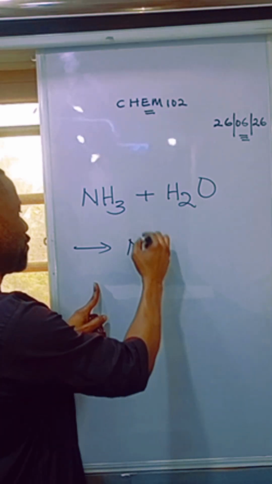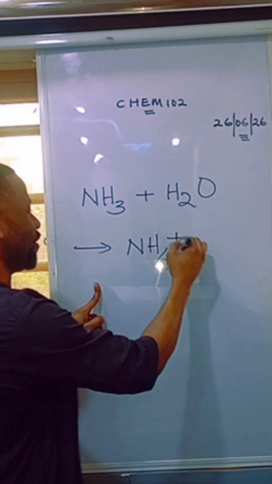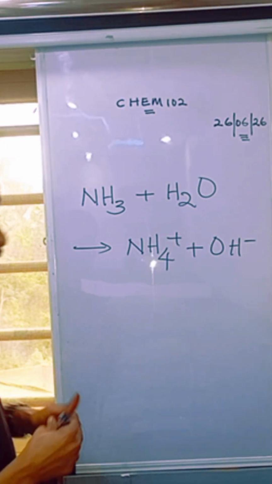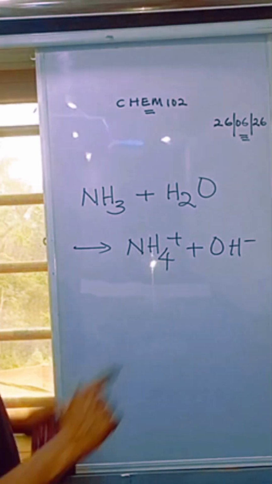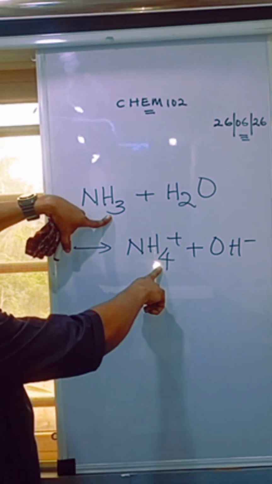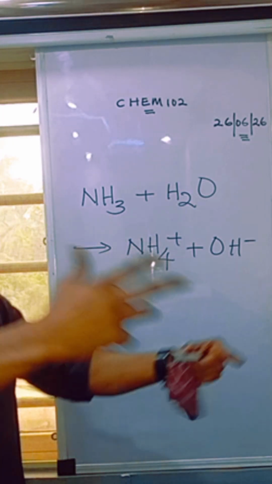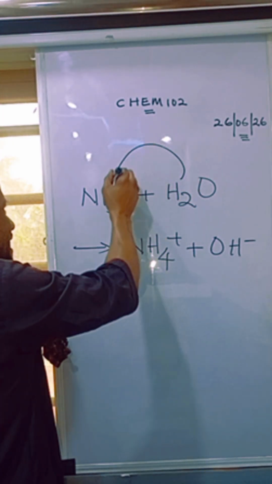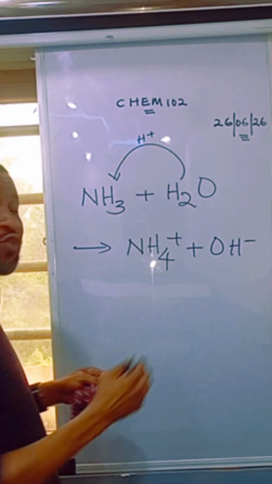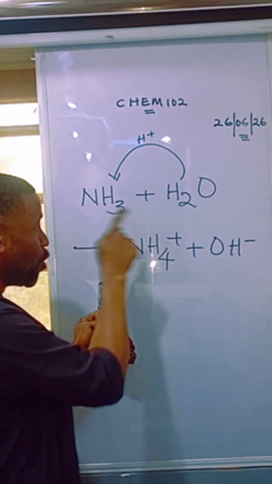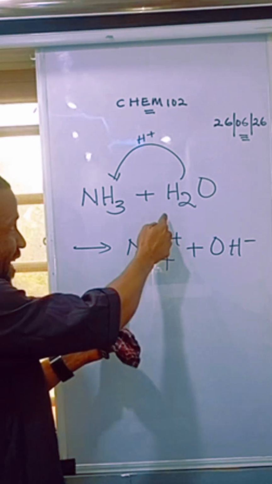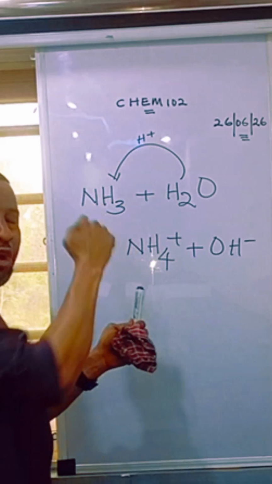Now, I'm going to produce ammonium ion plus hydroxyl ion. What has happened? Follow me. You notice that here I have 3 atoms of hydrogen, but in the product ammonium ion, I have 4 atoms of hydrogen. So what do you think has happened? The water has donated its proton to ammonia to convert it to ammonium ion, leaving the water with just hydroxyl ion. So in this case now, you see that water is a proton donor.